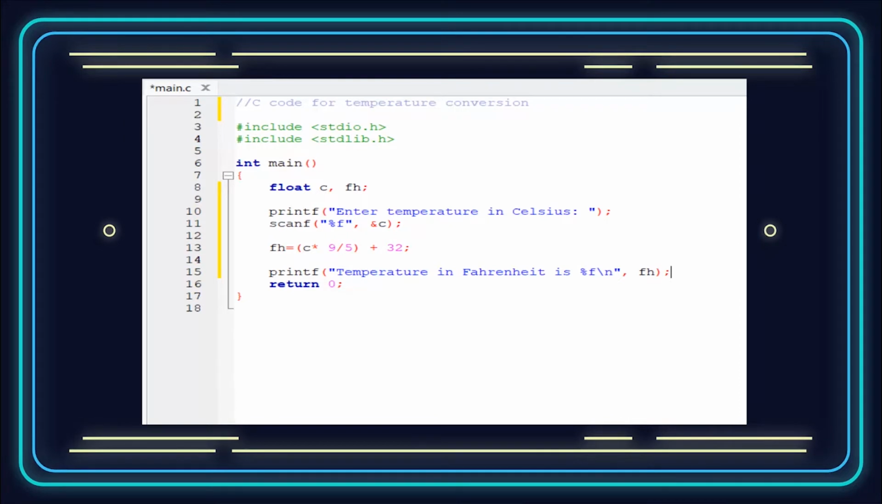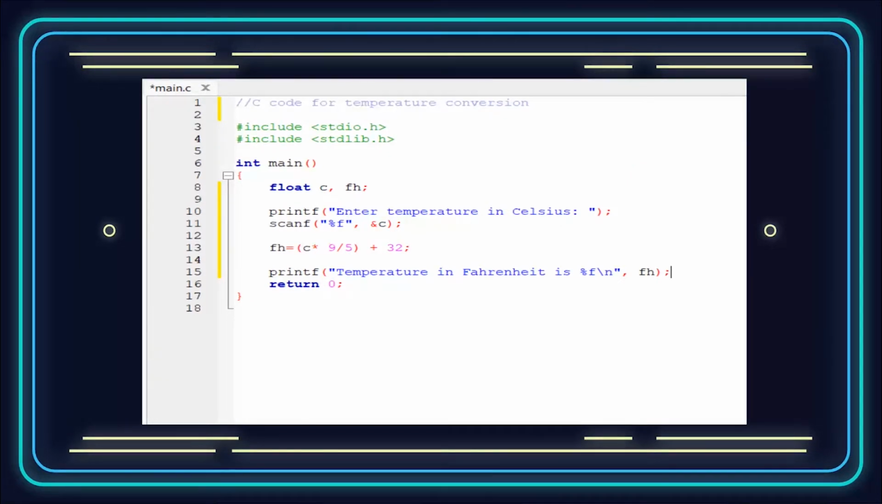And &c refers to the fact that it will be stored in the same address as the variable c, which has been declared already. And then the other variable that was declared, fh, its value is calculated as follows. You know the equation, right? So that equation is what you're seeing here. In fh, we're assigning whatever value is entered by the user in Celsius, converting that to Fahrenheit, and that Fahrenheit value is being stored in fh.